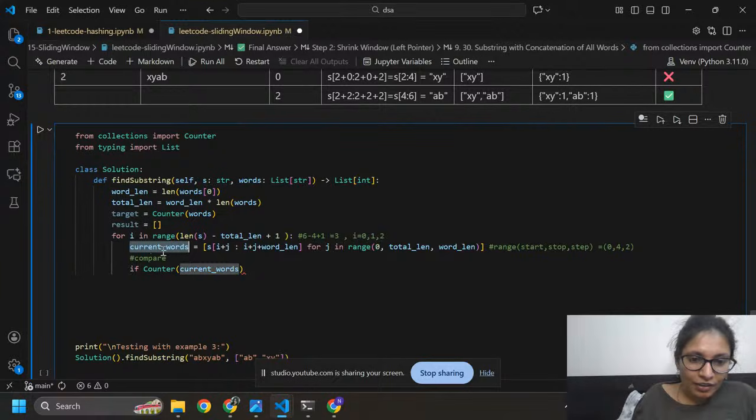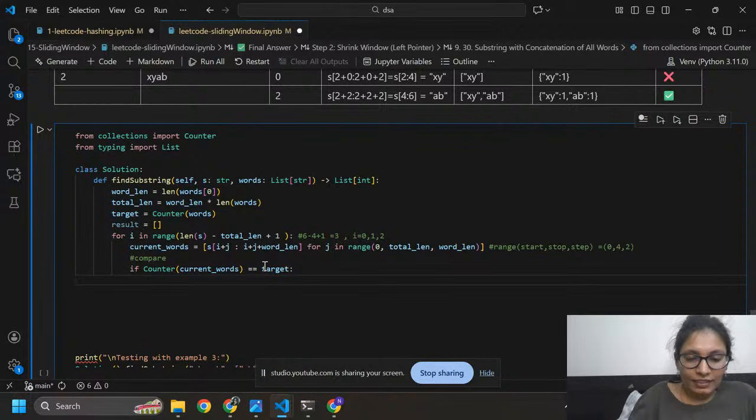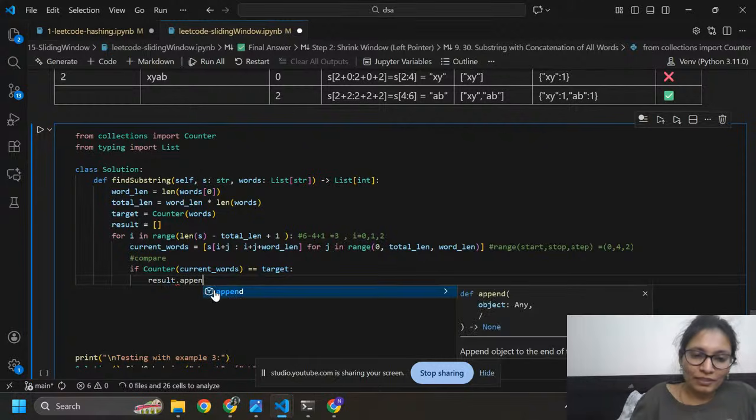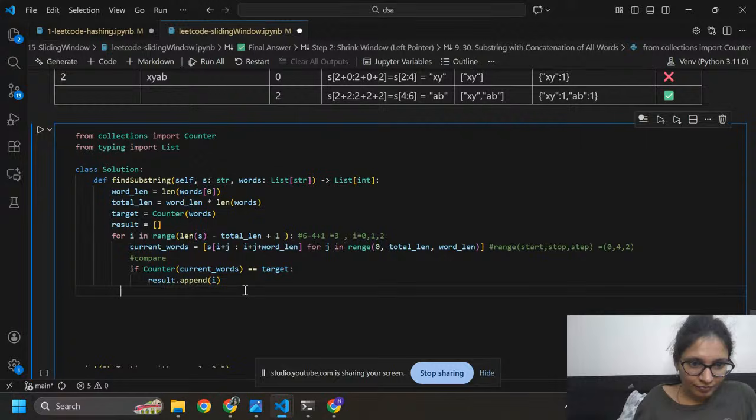Okay, if counter of current word is equal to target, then I need to append it into the result. I will show you in 1 minute. And then return result.